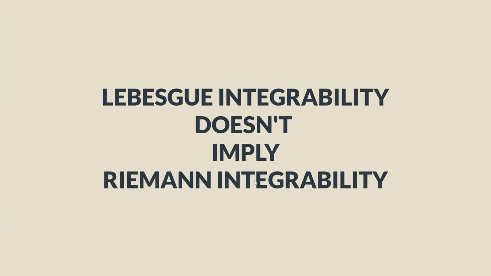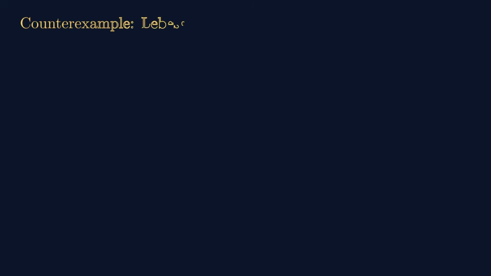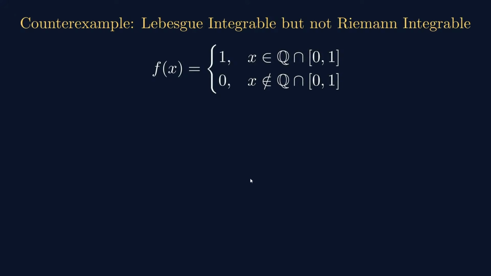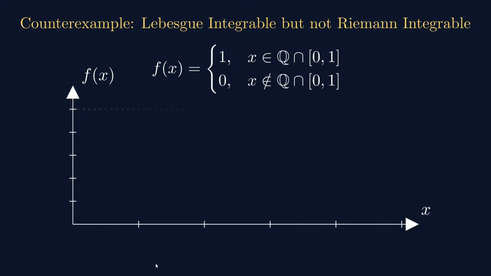Now let us see. The converse is not true. There are Lebesgue integrable functions which are not Riemann integrable. Counter example, let us see. This is a famous example, okay? The function f(x) is defined on the closed interval [0,1]. If the point is a rational number in [0,1], the value of the function is 1. This dotted line represents the value of the function at the rational points in the interval, and 0 if the point is an irrational number in the interval.